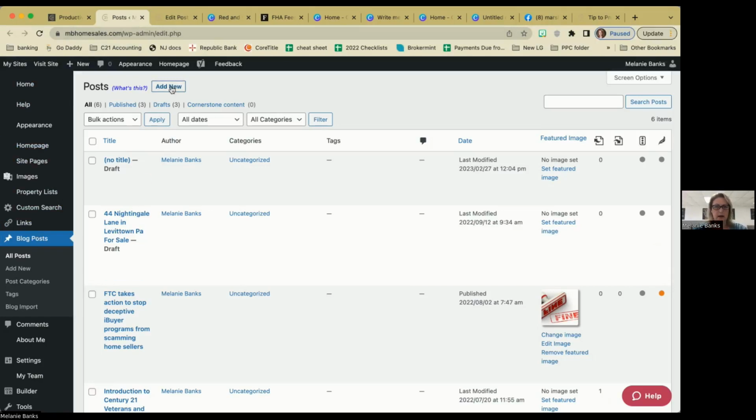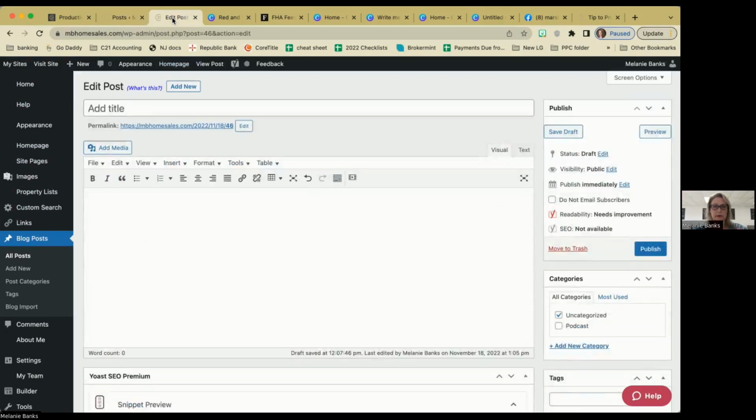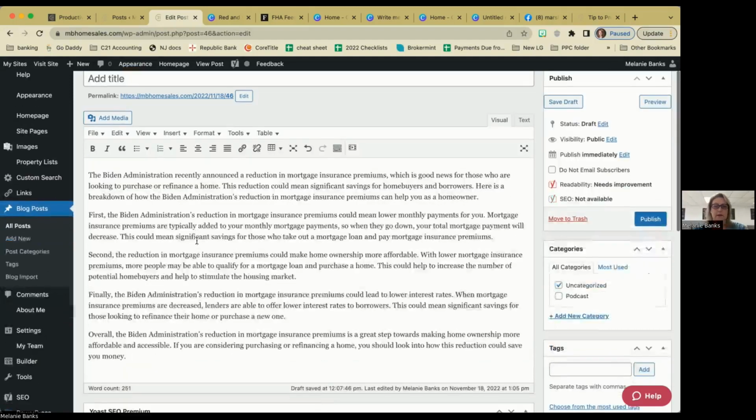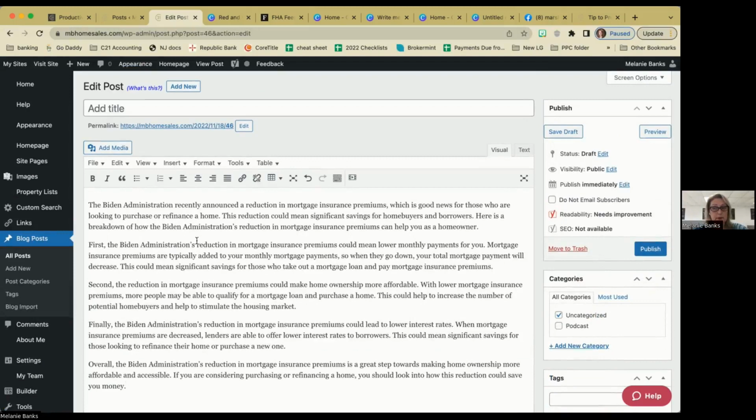You're just going to click on add a new blog post, and it is going to open you up to a new window that looks like this. So now we want to enter our stuff that we've created in our Canva. I've already copied it, so I'm just going to paste it right there. That's a pretty good blog post.